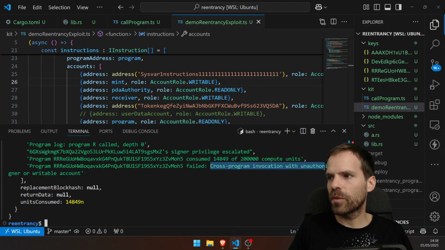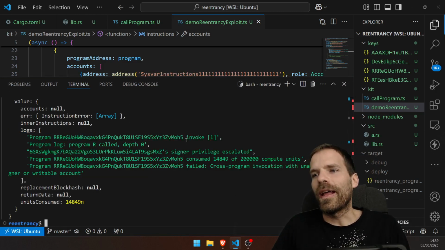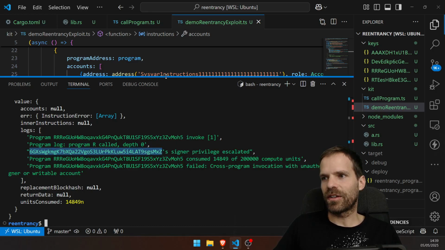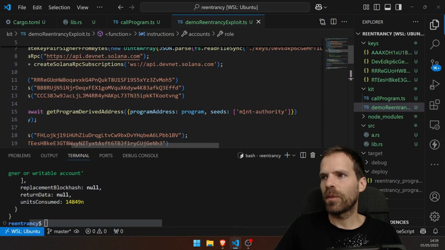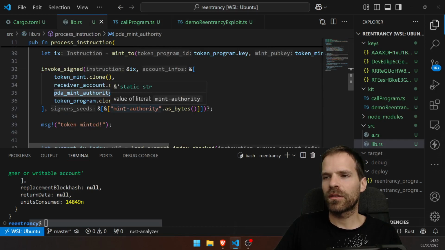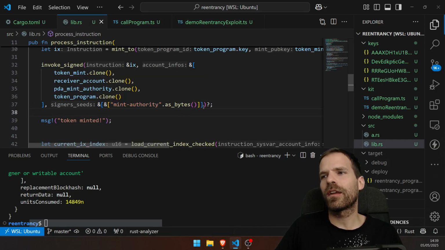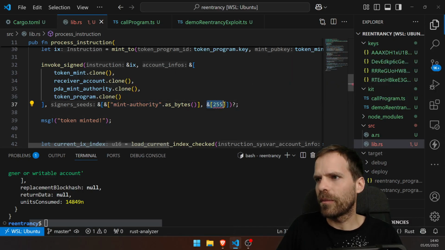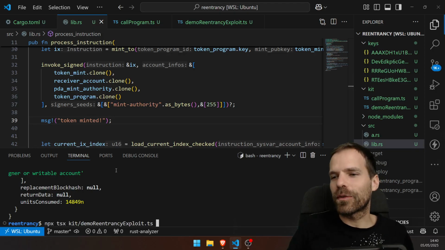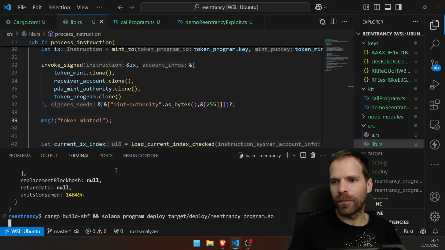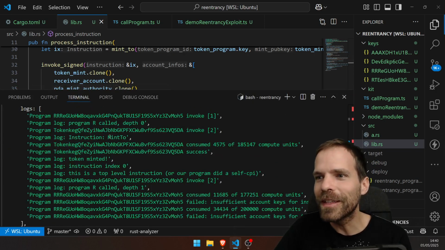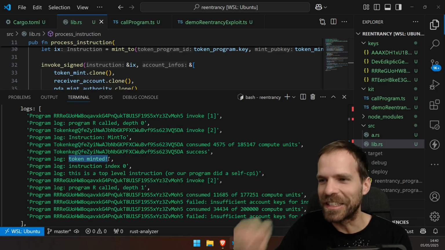Cross-program invocation with an unauthorized signer or writable account. Well, this guy is not a signer. What did I say though? Mint authority and seeds. Oh, I'm forgetting the byte for the bump, and I'm just gonna hard code the bump. Oh, hold on. There we go. That's true, I had the wrong seeds. Oh, I need to redeploy, but at least it builds now. Okay, looking better though. Yeah, there we go. Mint 2, success, token minted. Score.